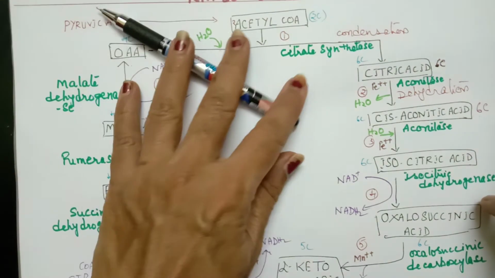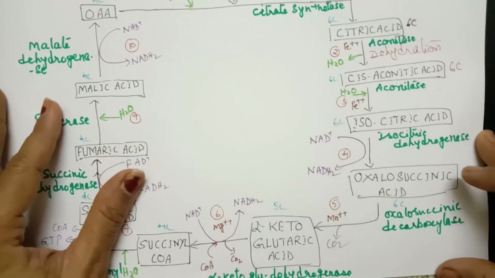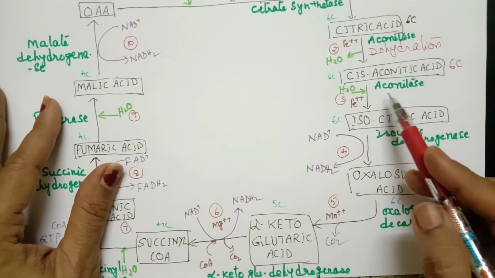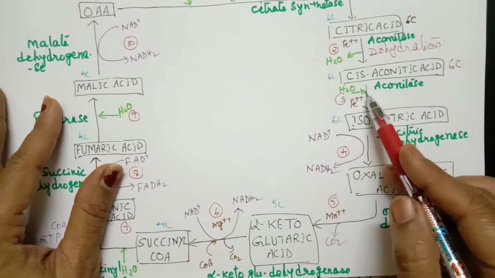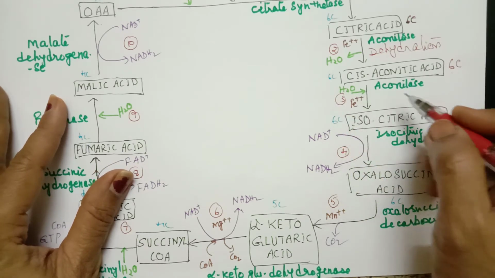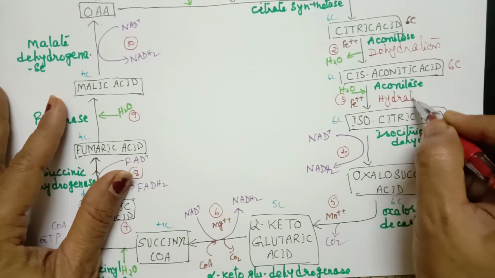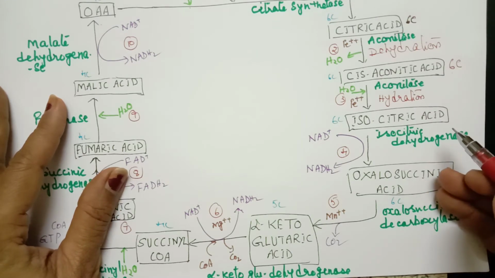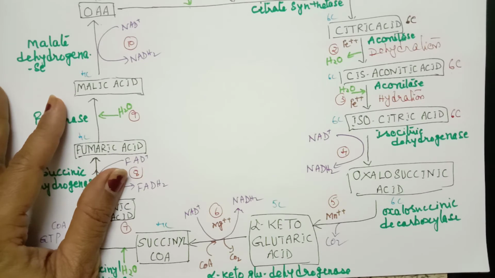Now, next one is from cis-aconitic acid, we have isocitric acid. The enzyme is the same, aconitase. And this requires water, and iron also is required here. So since water is required, this reaction can be called hydration reaction. Isocitric acid is also a 6 carbon compound.